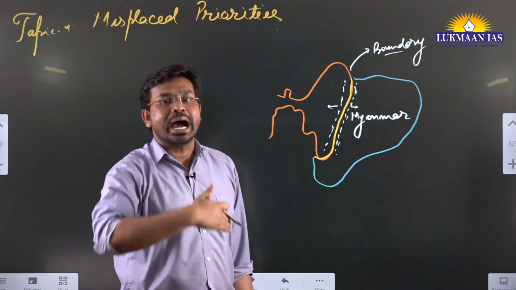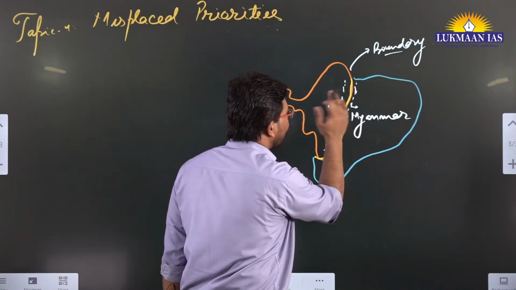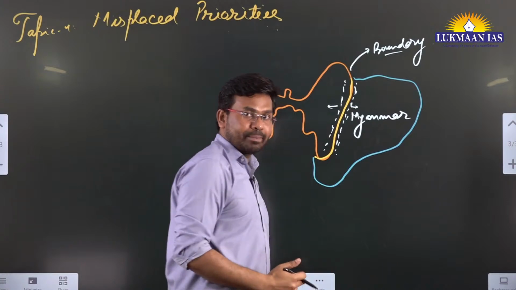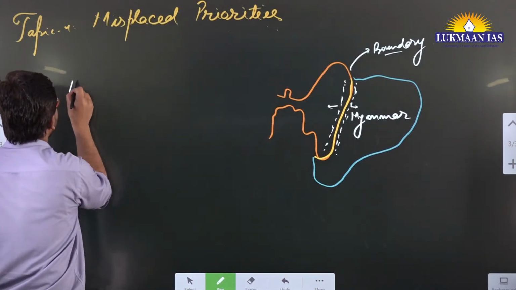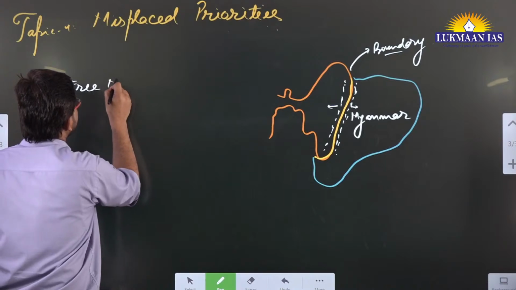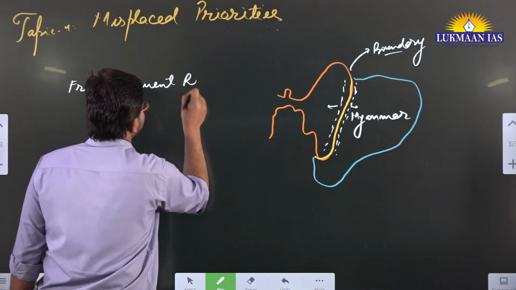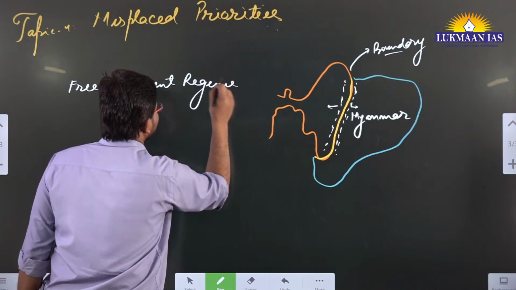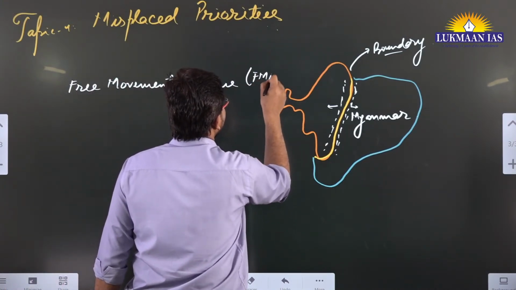And these people are in favor of free movement across the border from Myanmar to India and from India to Myanmar. Keeping this in mind, the government of India had earlier come up with a regime which is known as the free movement regime. They have come up with the free movement regime. In short, it is known as FMR.